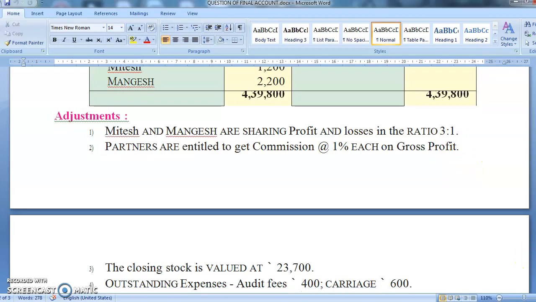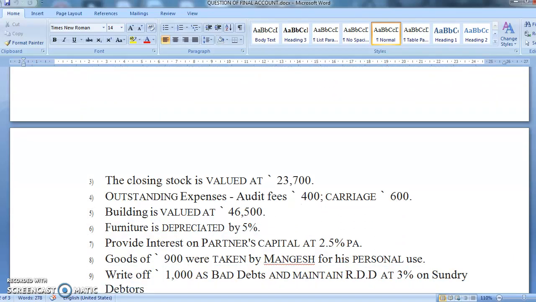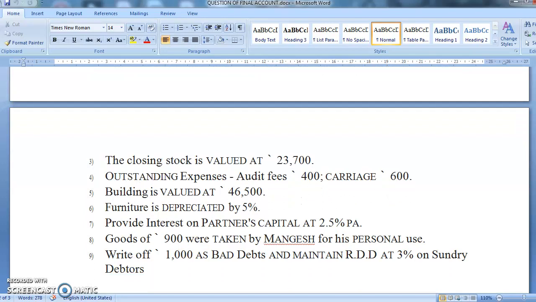Closing stock, you know, in 11th standard also you have done it. Trading account credit side, balance sheet asset side. Outstanding audit fees and carriage, add in audit and add in carriage. Building is revalued at 46,500. We will find the difference. If the value increases, it is appreciation. If the value decreases, it is depreciation. Furniture is depreciated by 5%.